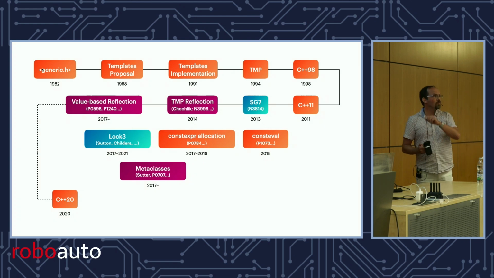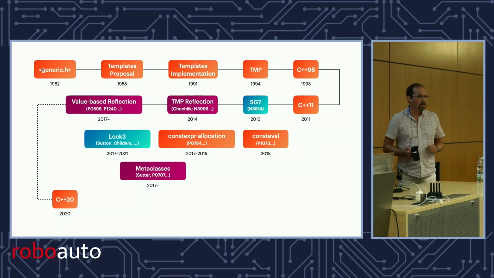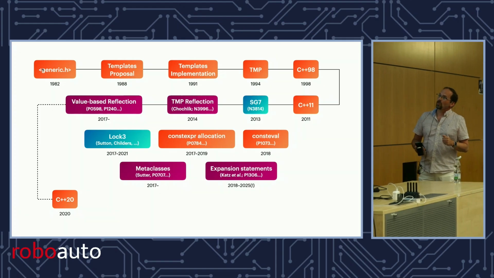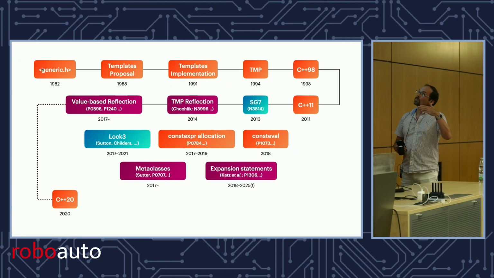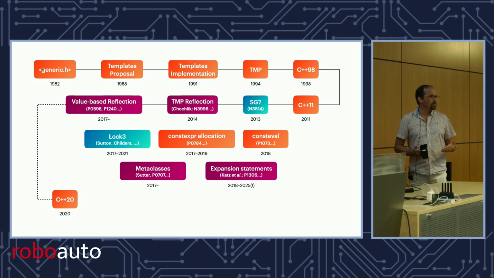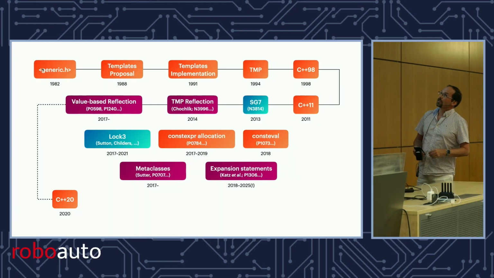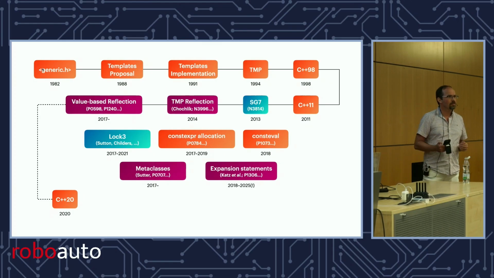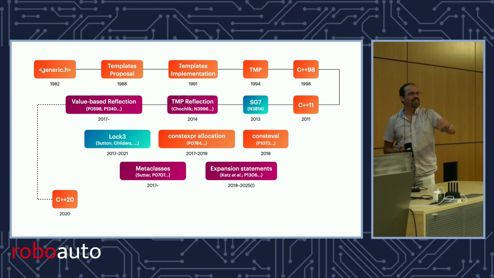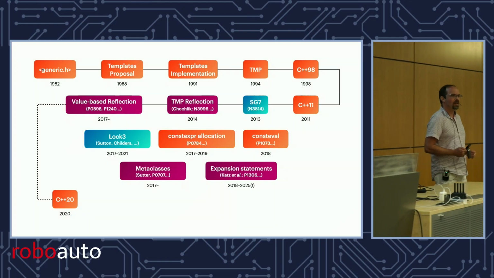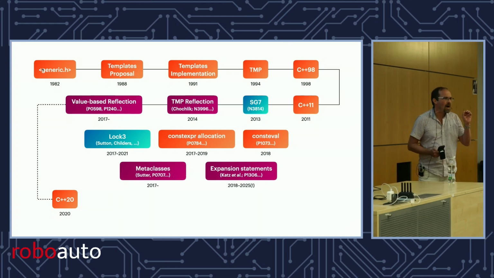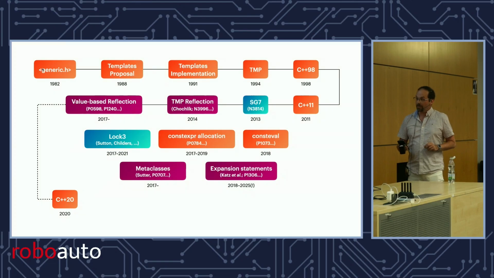I think we will still see metaclasses in the future. I don't think Herb has abandoned that project, so it's something to look forward to. I think it's pretty exciting. We also realized we wanted a mechanism to replicate statements based on some reflection container. And we almost got that in C++20, and we missed it because Jens here, who is the chair of the core working group, thank you, Jens, found all kinds of mistakes in it because he's so picky. And so we, by hours, literally by hours, didn't get it in C++20.